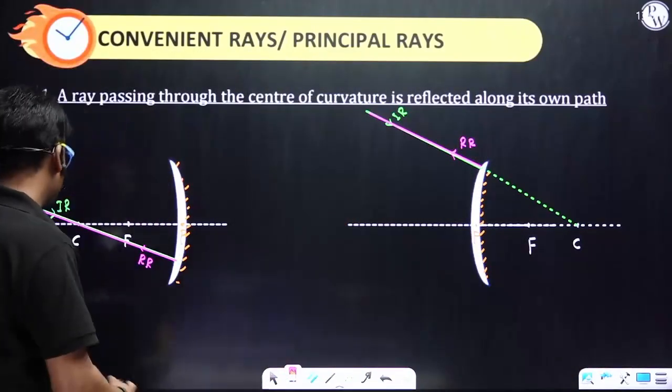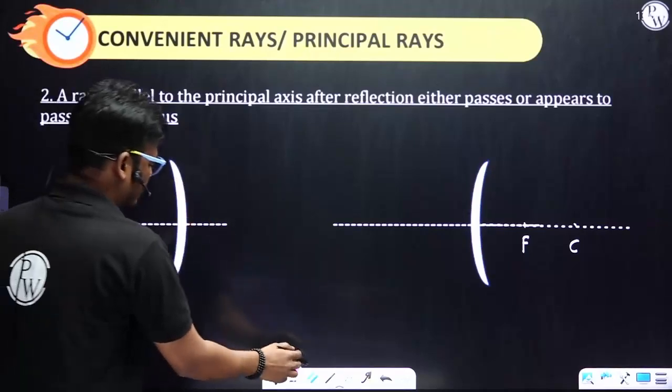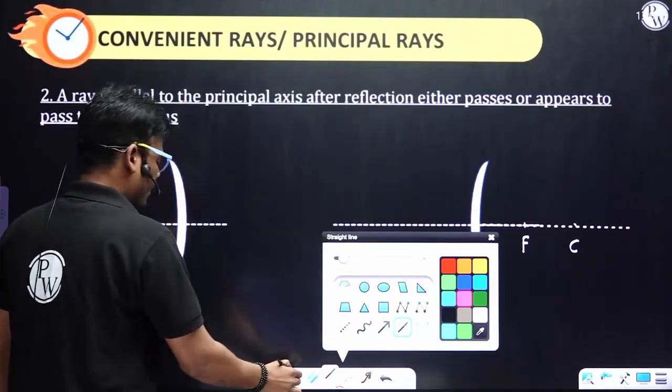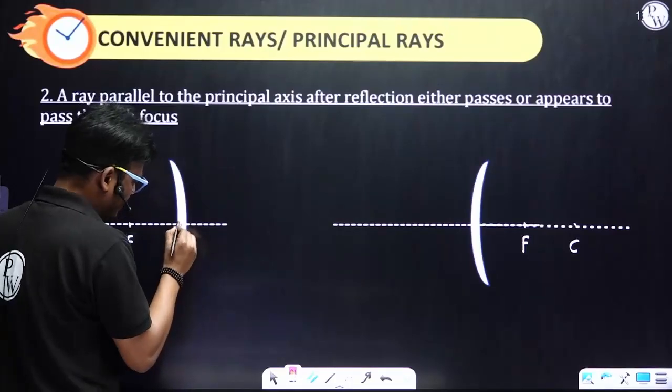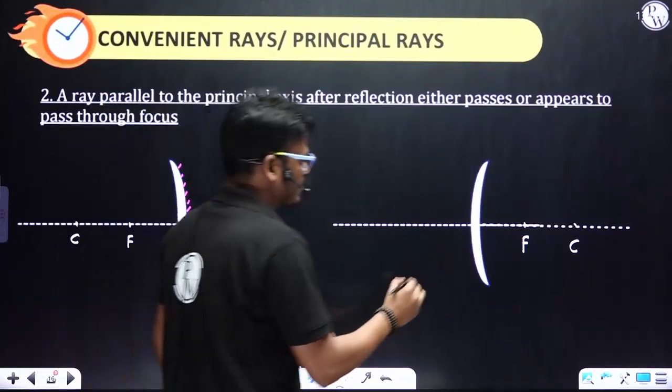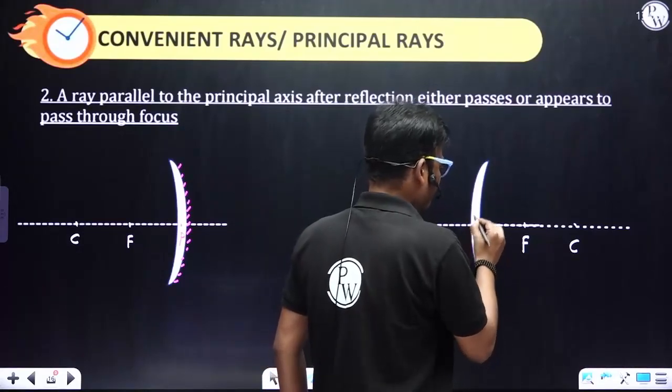Let's see the second point, that is the second convenient ray or principal ray. Here also, this is the principal axis, this is the coated surface for the concave mirror, and this is the pole of the mirror.